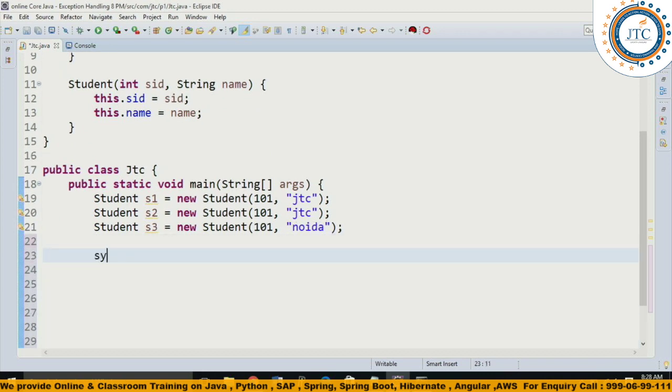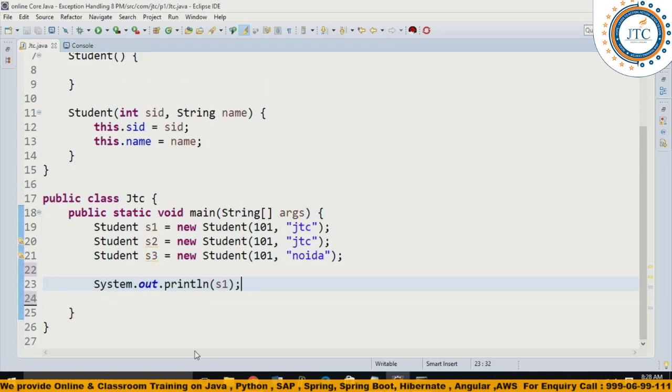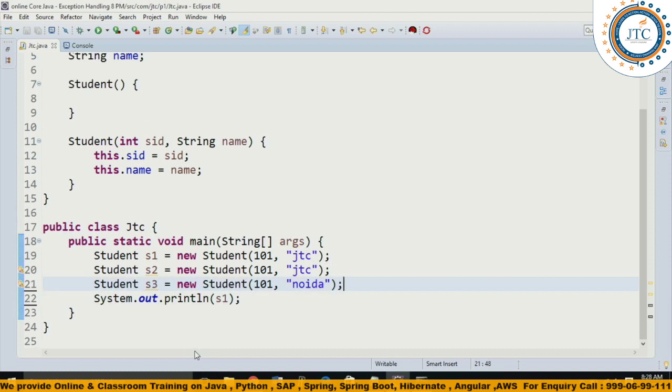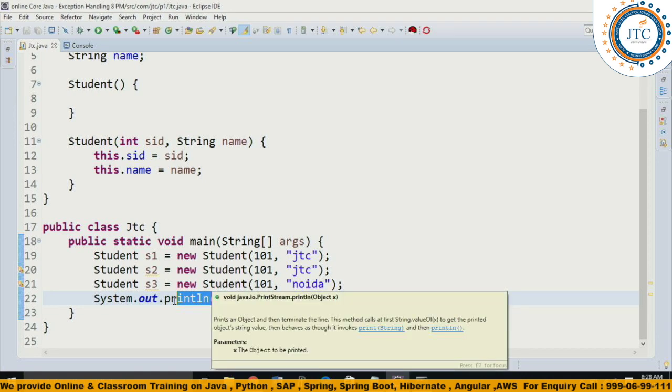The number one point is that I am doing a very, very simple thing. I am printing s1. Can you guys assume what it is going to print? Whenever I am printing just s1, what is it going to print? Can you write it in the comment box?